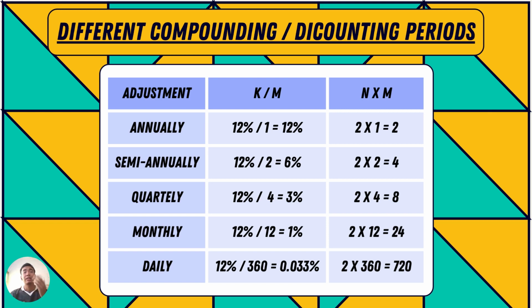As you can see, K divided by M is for the compounding periods, where K stands for the compound rate, and M stands for the number of times that it will be compounded in the given period, while N times M is for the discounting periods, and N represents the number of compounding periods of the discount rate per year.